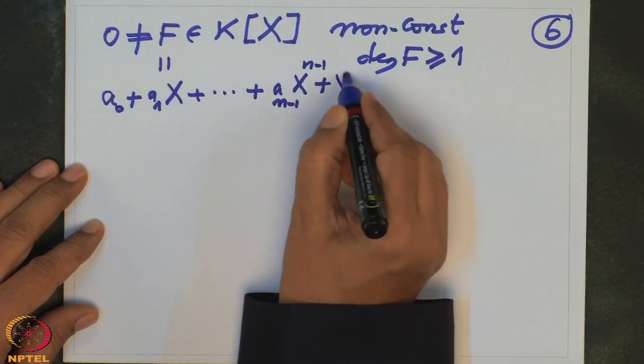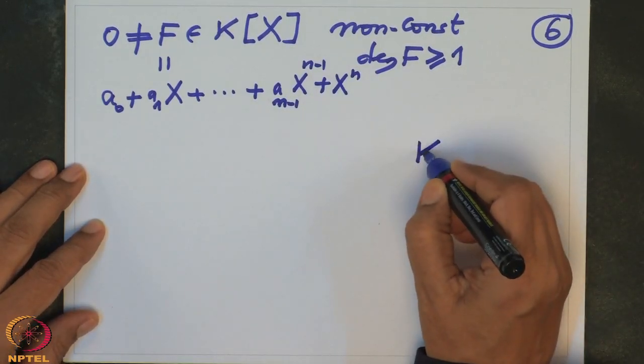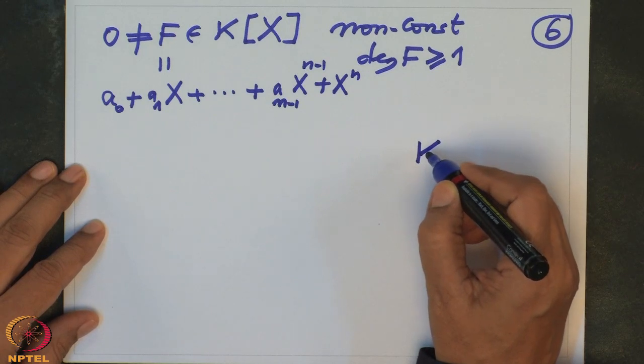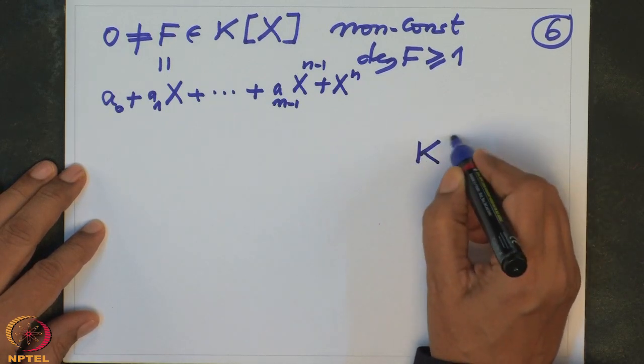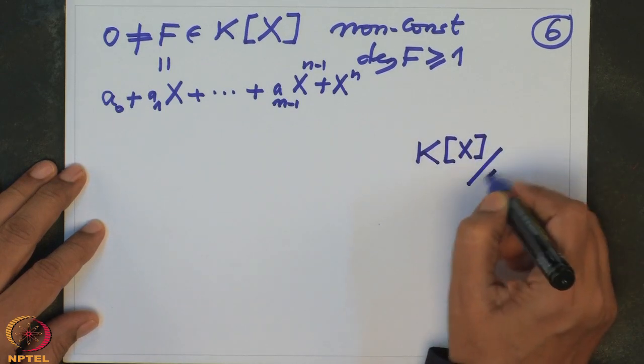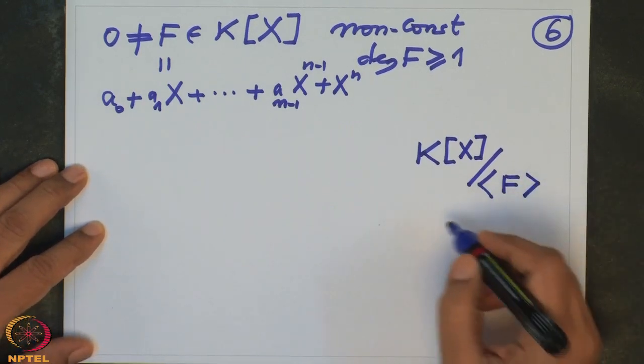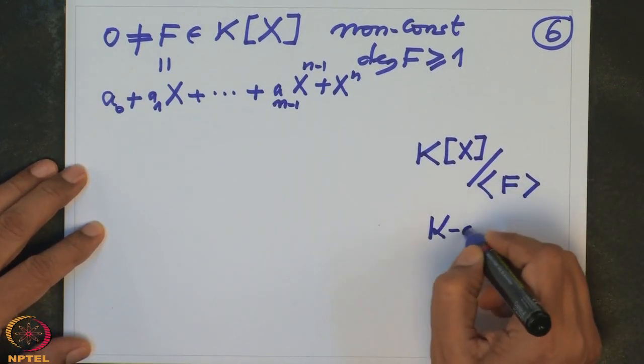Then I have gone to the residue class ring. Quotient rings and factor rings are also called residue class rings. So K[x] modulo f, that means modulo the ideal generated by f. This is my new K-algebra.